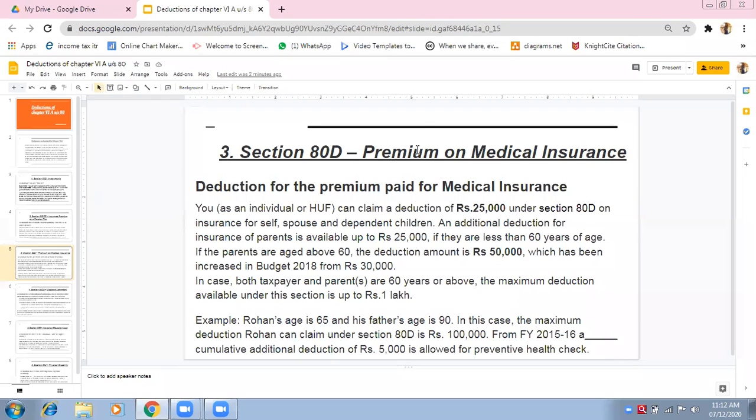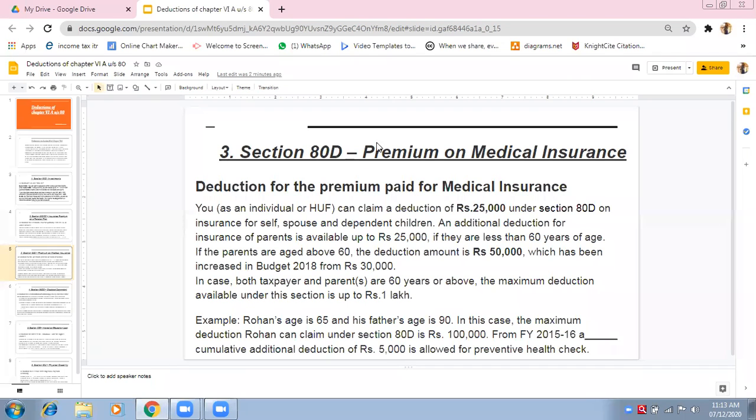I'm paying premium for them. If I'm paying premium for them, section 80D can be made available to me. I can avail the benefits of section 80D. So I'm asking you the question: if you have taken medical insurance for your parents who are aged above 60, what would be the maximum amount that can be deducted under section 80D? 50,000.